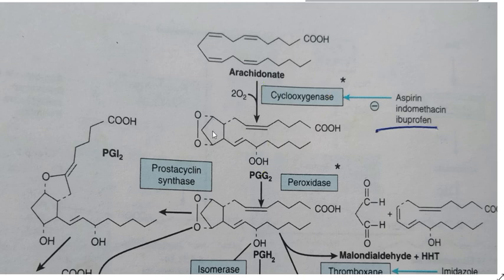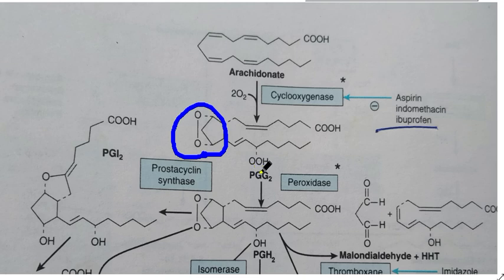In PGG2, there is a cycle formation, as you can see, cyclopentane, and there is addition of two oxygen molecules in this compound, and this bond has been broken and converted at carbon number 13. As a result, an OO hydroperoxy bond is formed at this carbon. This is an indication of PGG2.